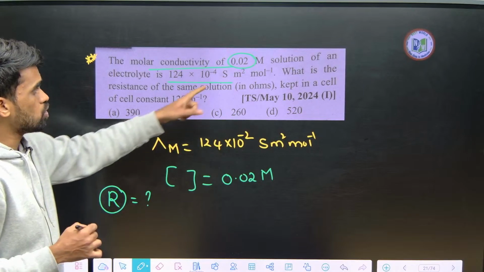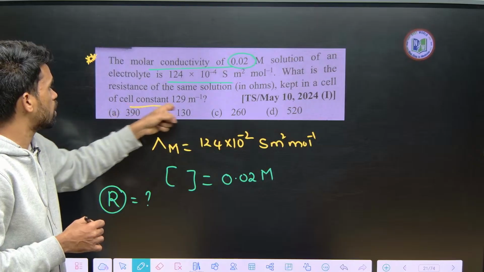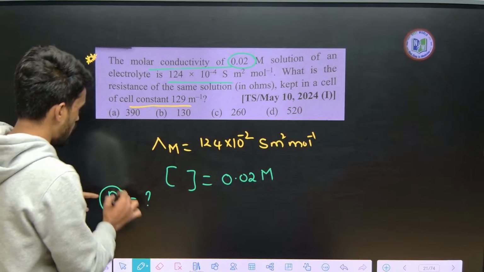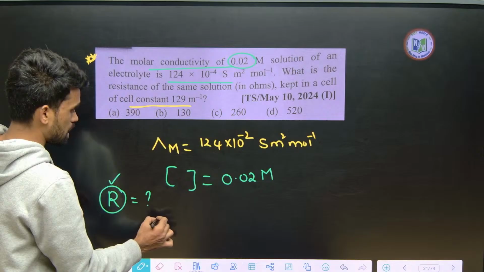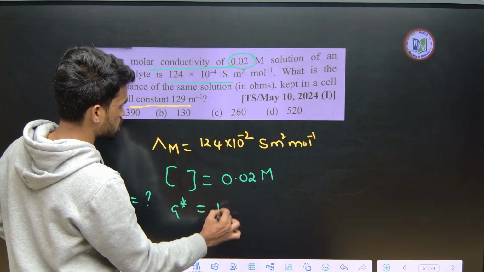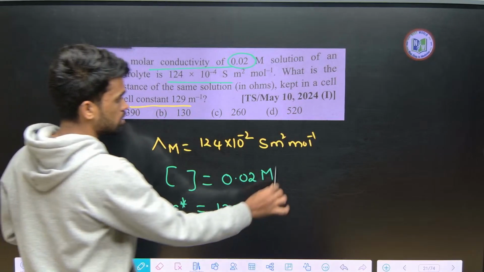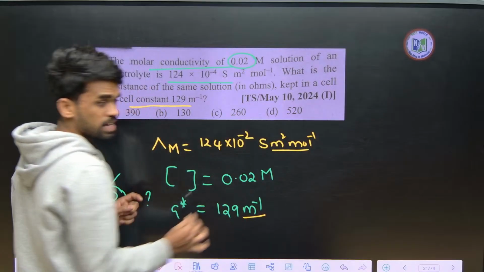Okay, in ohms, when kept in a cell having a cell constant of this much. So they are asking about R by giving the cell constant, that is G star. How much is the cell constant given? 129 m inverse. Okay guys, if you observe, they are using SI units right now.